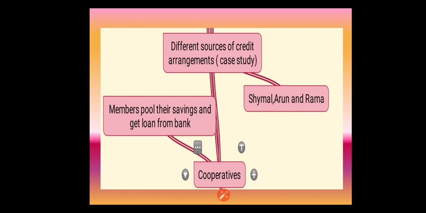First we will see about the person Shyamal. Shyamal has 1.5 acres of land. Till a few years back, he borrowed only from the village moneylender at an interest rate of 5% per month, so per annum it will be 60%. But for the last few years, Shyamal started borrowing from an agriculture trader in the village at an interest rate of 3% per month.